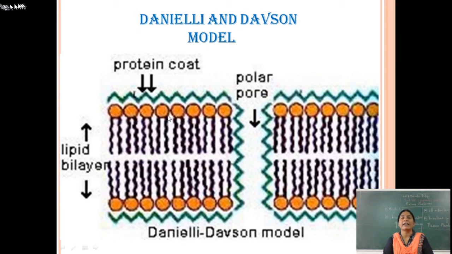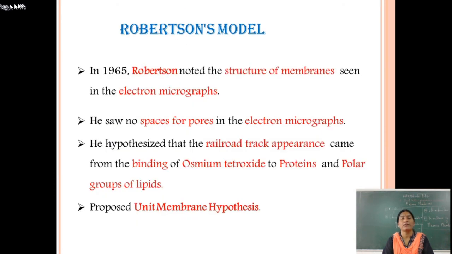Look at these diagrams: there are some spaces inside the bilayer, which we call polar pores. These are the protein coat. These are the bilipid layer. Due to these polar pores, it looks like a sandwich, and that's why they call this model the sandwich model.